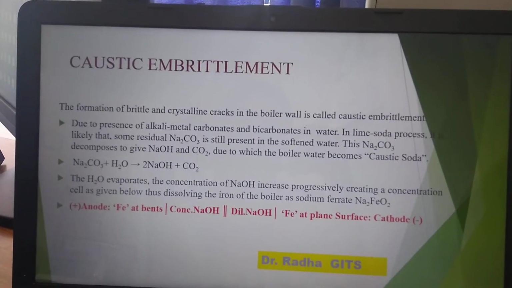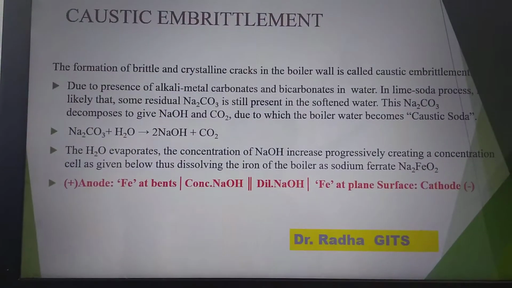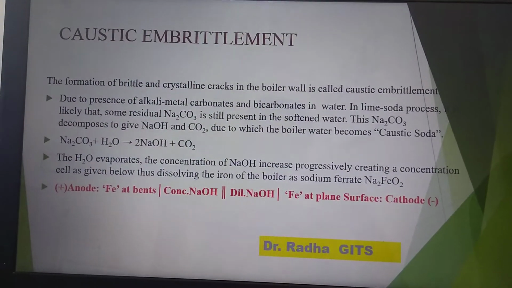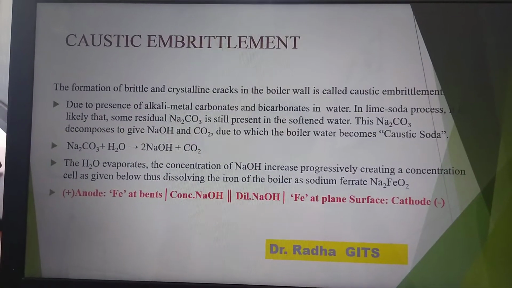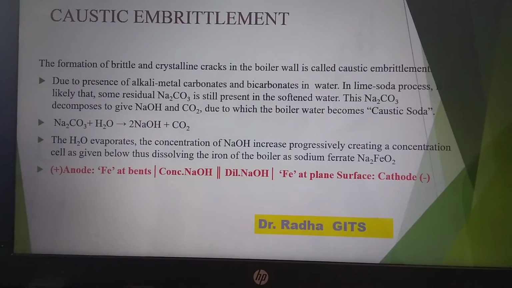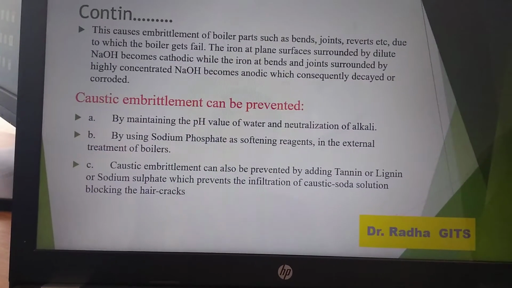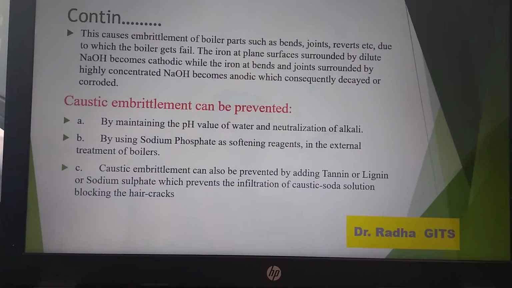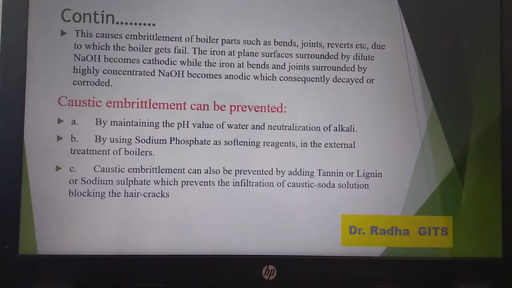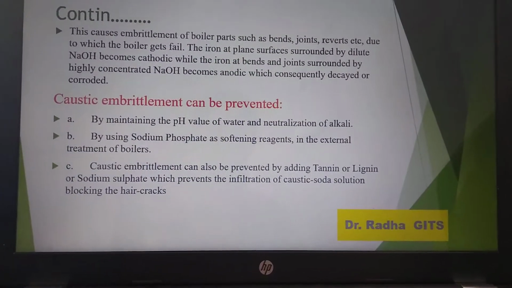The iron surrounded by concentrated NaOH becomes the anodic side, which is corroded, whereas the iron surrounded by dilute NaOH becomes the cathodic side. The concentrated alkali dissolves the iron as sodium ferrite. Further dissolution of iron takes place because of the regeneration of NaOH and precipitate of Fe3O4 according to the reaction.